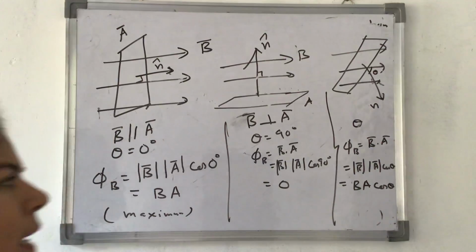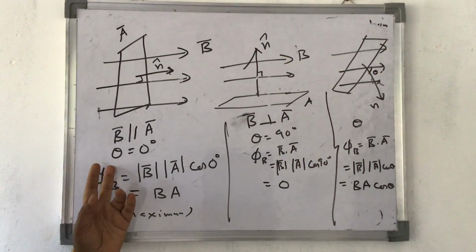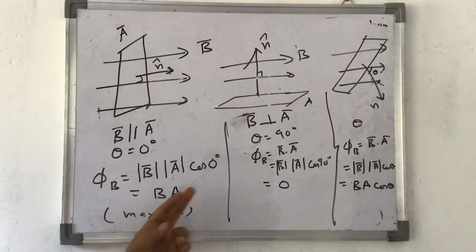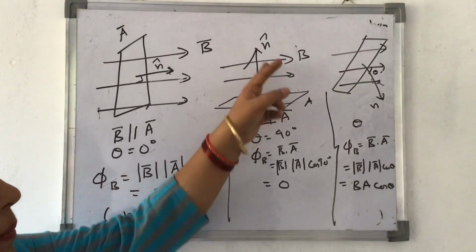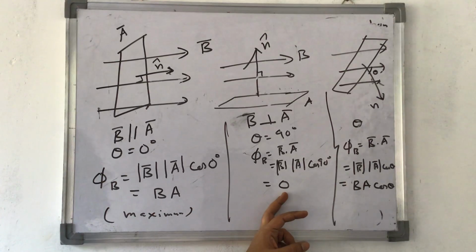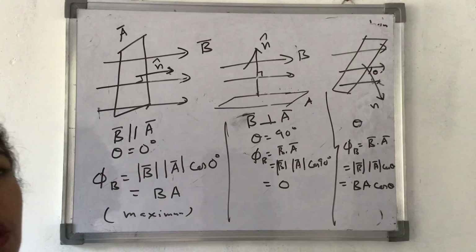So I've given you 3 examples. Here B and A were parallel to each other. The angle between the two is 0 degree, so phi B is BA. And here it was 90 degree. The angle between the area and magnetic field is 90 degree, so it is coming out to be 0. Here it is making an angle of theta, so it becomes BA cos theta.